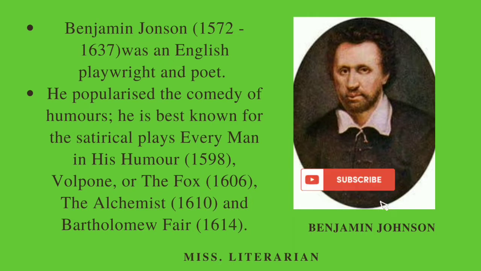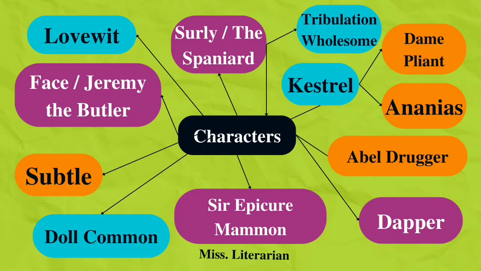1598, Volpone or The Fox in the year 1606, The Alchemist written in 1610, and Bartholomew Fair, which was written in 1614. During the reign of James I, he is generally regarded as the second most important English dramatist after William Shakespeare. Now let's first see the characters of the play, The Alchemist.